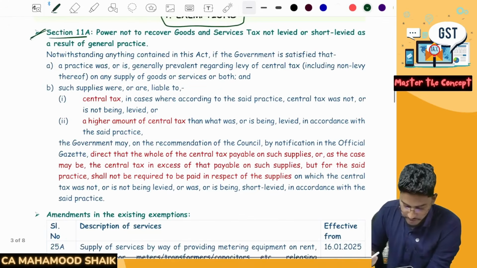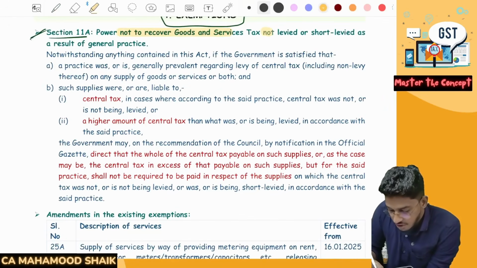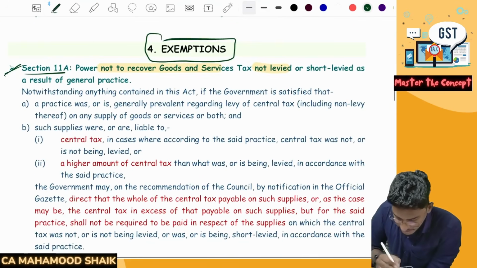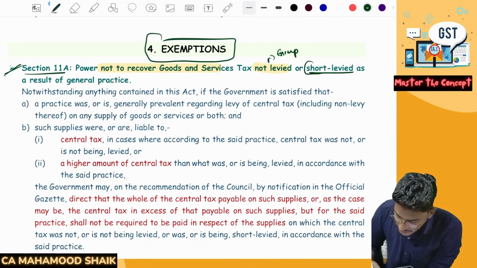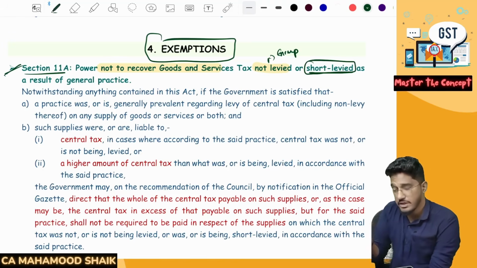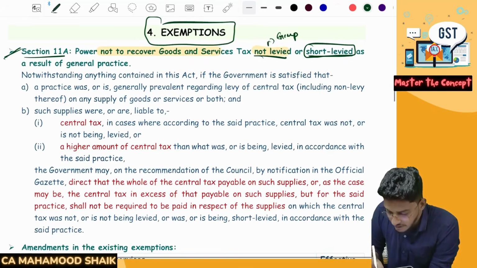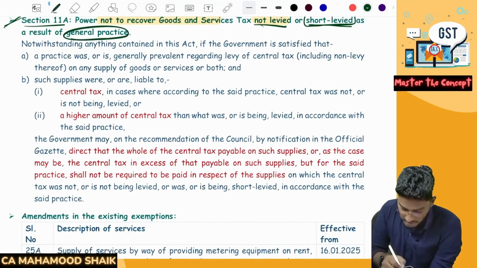Very interesting provision. So if you read it here, power not to recover GST, not levied. That means you are treating it as exempted and you have not levied it. So they cannot recover it from you. So this is in the case of complete exemption, or short levied. Short levied is the second case, whatever I have told. So the actual rate is 18%, but you have collected only 12%. So power not to recover the GST, which is not levied or short levied as a result of general practice.